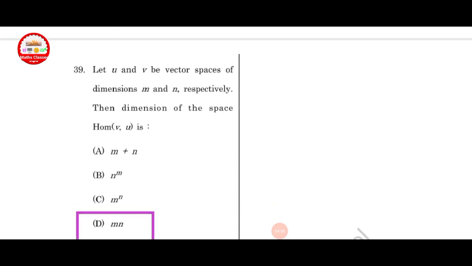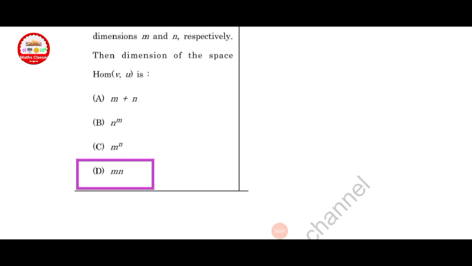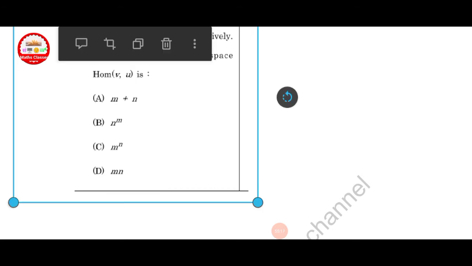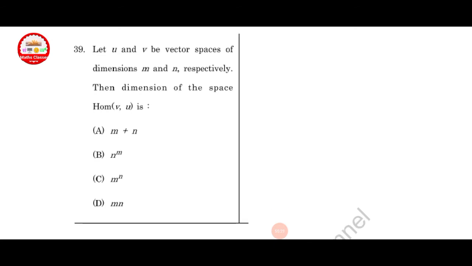Let U and V be vector spaces of dimension m and n respectively, then the dimension of the space of linear transformations from V to U. This is for your homework. Which one is correct here? Write in the comment box which one is correct.